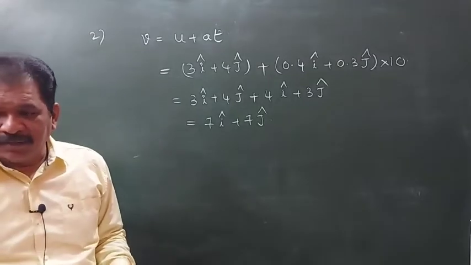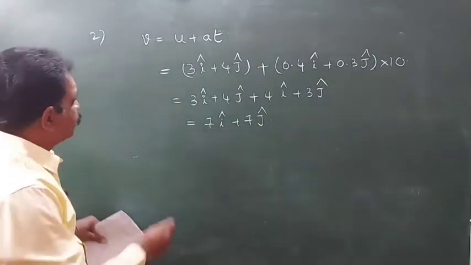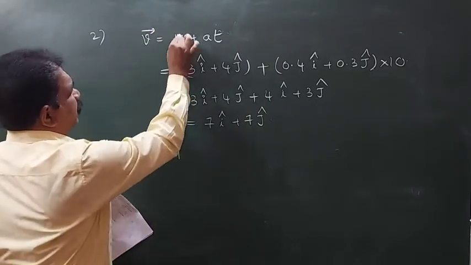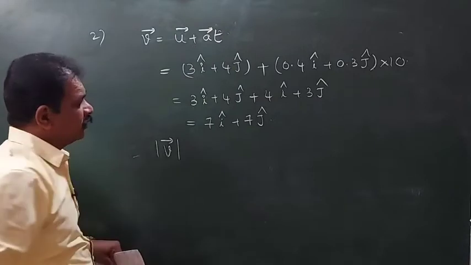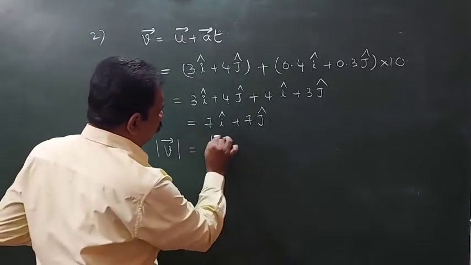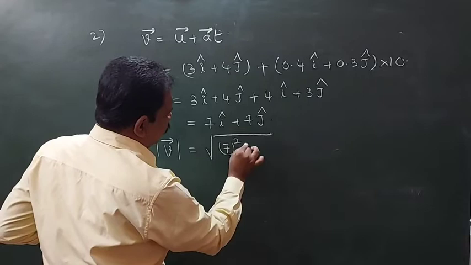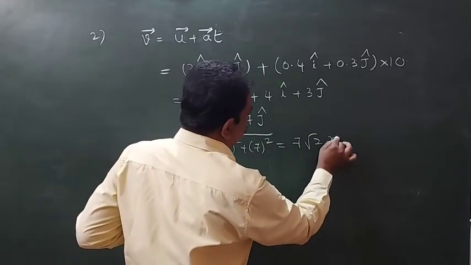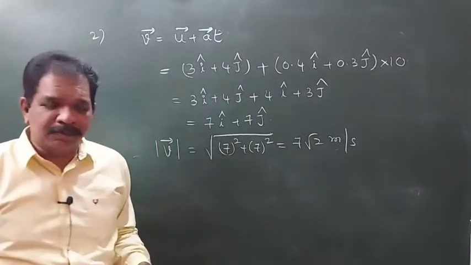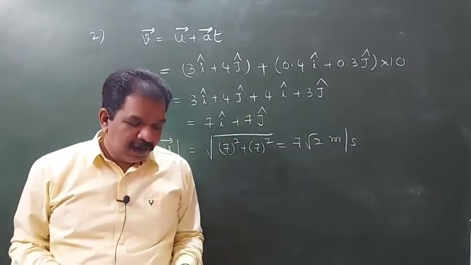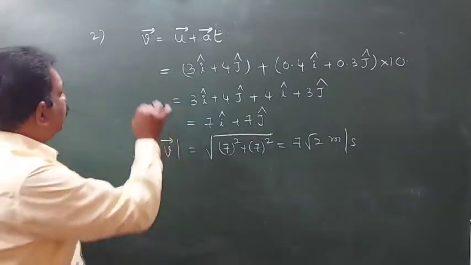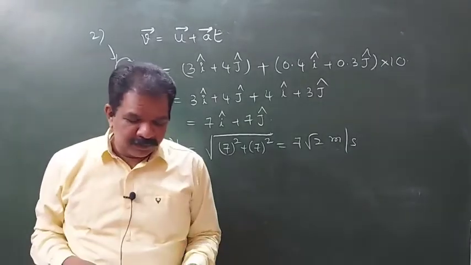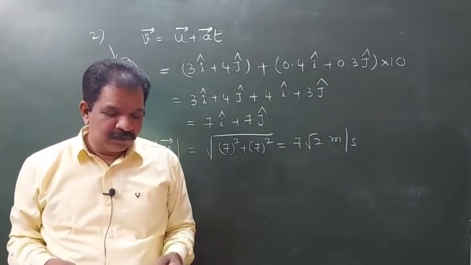They are asking its magnitude. So the modulus of v bar, here these are vectors, is the square root of 7 square plus 7 square. This value is 7 root 2 meter per second. The option for this will be the second option. Second question, second option. Next, third question, you see.